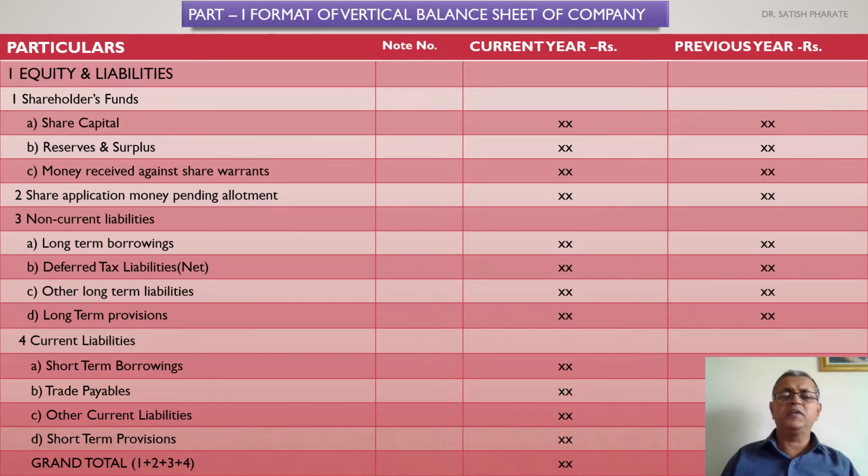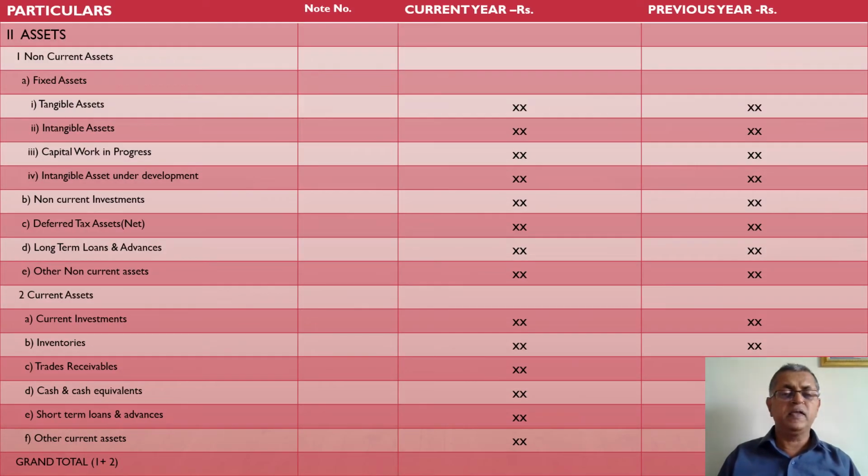This is regarding the first part of the balance sheet, vertical format, that is equity and liability. The second part of the balance sheet consists of assets. These assets are subclassified into two parts, non-current assets and current assets. As far as non-current assets are concerned, they are again divided into five categories. Those are fixed assets, non-current investments, deferred tax assets, long-term loans and advances, and other non-current assets.